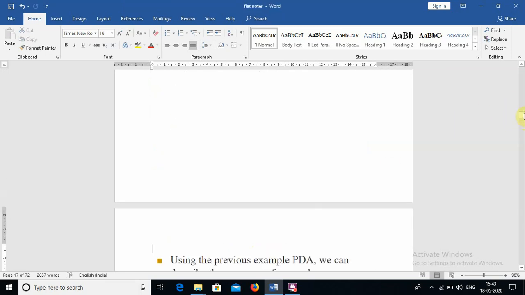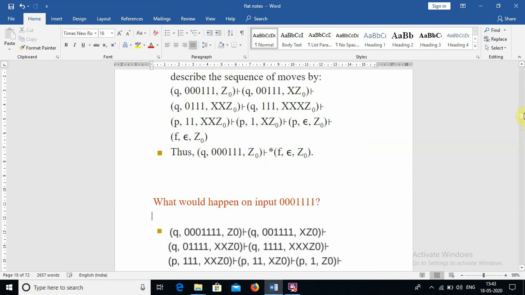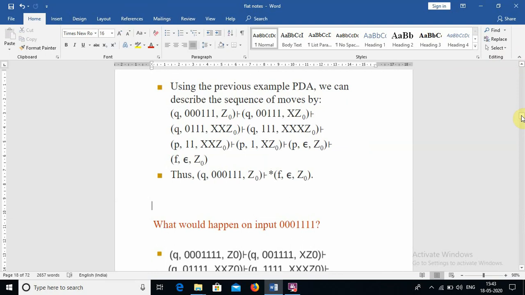Using the previous PDA, for the language we constructed a PDA, right? Now we can check whether the PDA accepts a string. How can we define this? Instead of input, we define the input string. So q is a state, then the input string, and Z naught is the stack variable; with the turnstile notation we transform to q. After consuming zeros, we push X Z naught, XX Z naught, and XXX Z naught. So we completed the 0 input symbols.